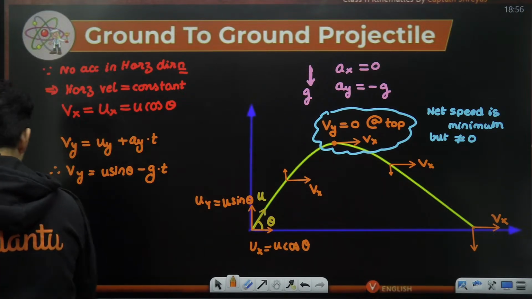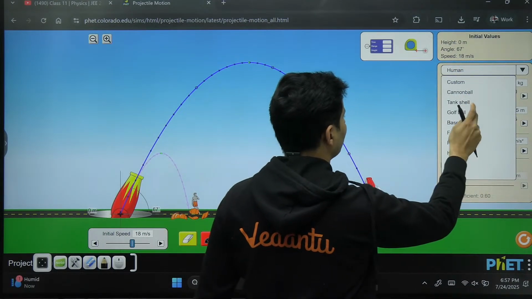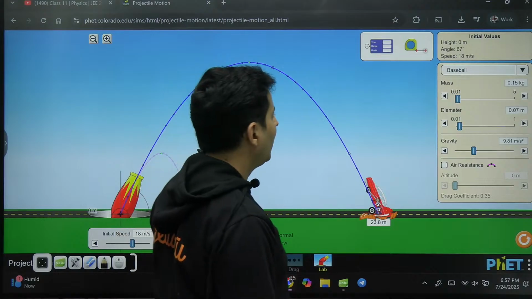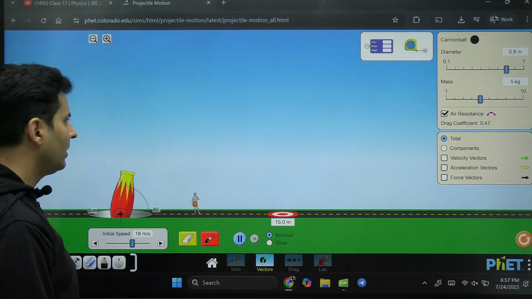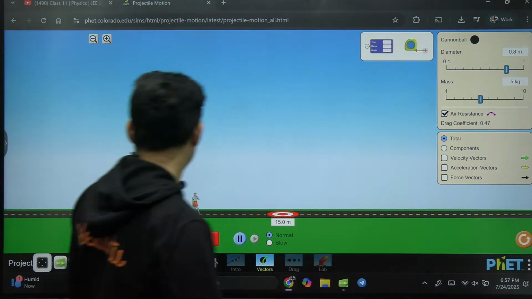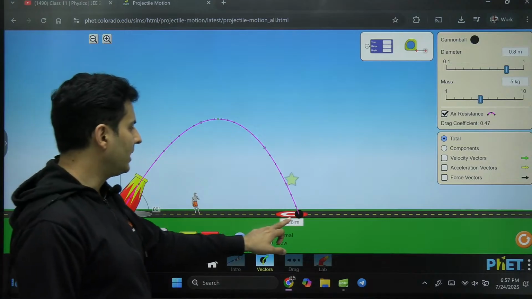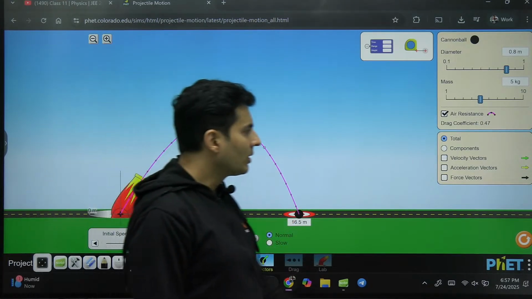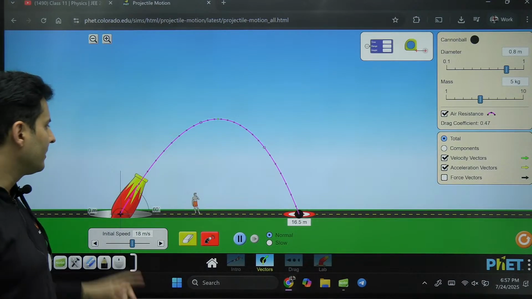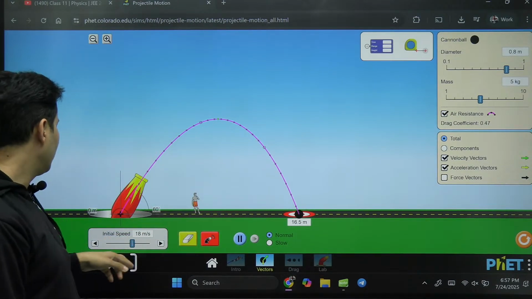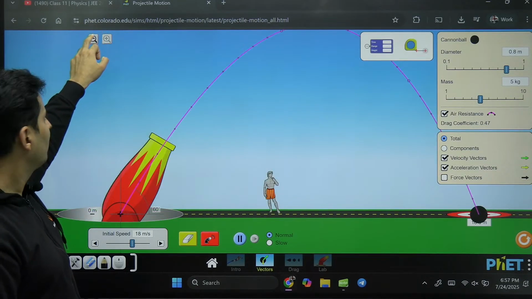Okay, so we can see the demo of this so that you are absolutely clear. Maybe we take some kind of baseball, and I want to know its vectors, and that is why I will take this example. Let me just launch it for now. It went like this and fell down over here, so it is landing over here. Let us see the velocity vector and the acceleration vector. Velocity will be green, yellow will be the acceleration.